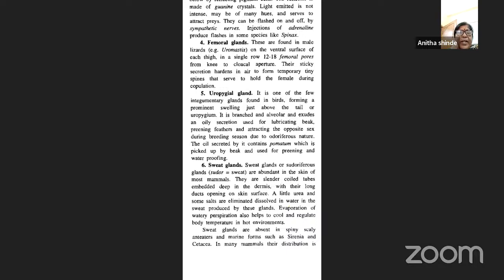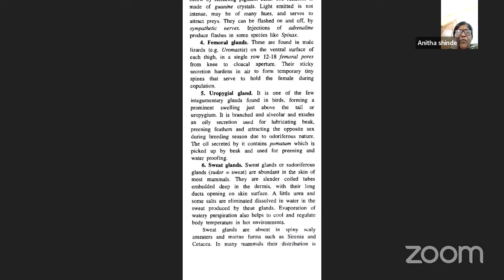A little urea and some salts are also eliminated, dissolved in the water of the sweat produced by these glands. So through the sweat you can excrete urea as well as salts.